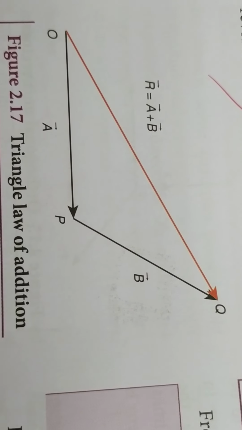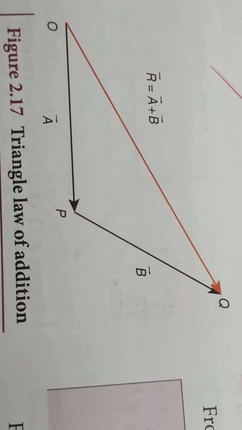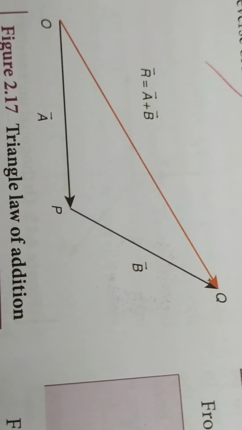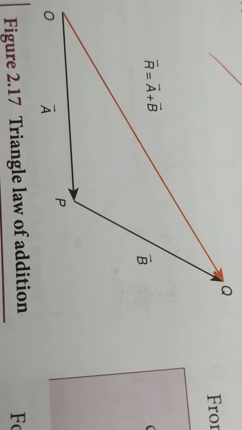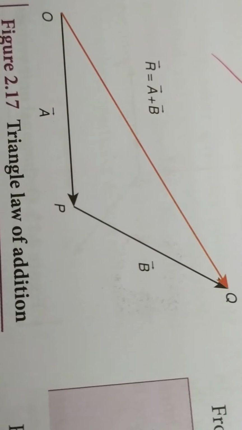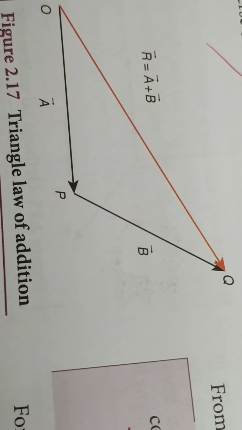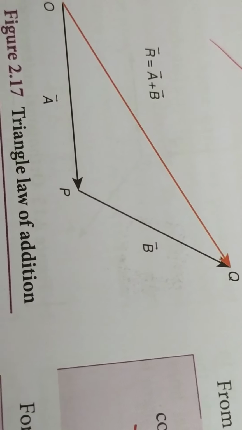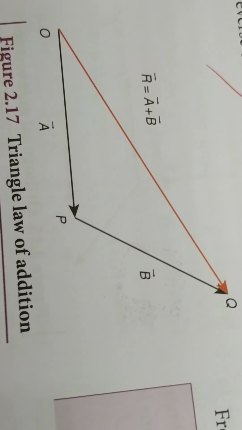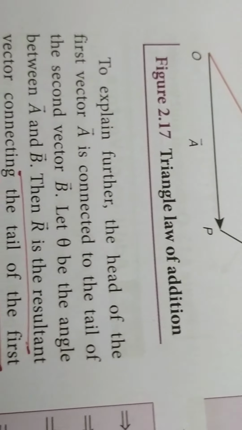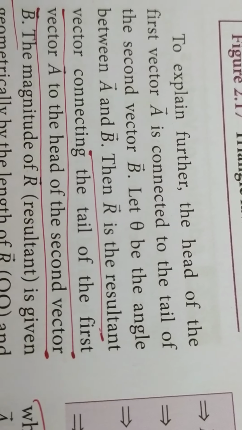That is, the head of A vector is connected with the tail of B vector, and this forms the adjacent side of the triangle. Then the closing side, that is the third side, will give you the resultant, and they should be taken in reversed order. Suppose if you take A vector and B vector, they are in anti-clockwise direction, whereas this resultant is in clockwise direction. So that should be taken in reverse order.